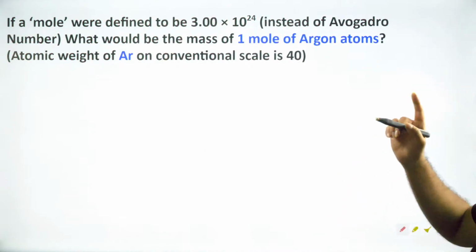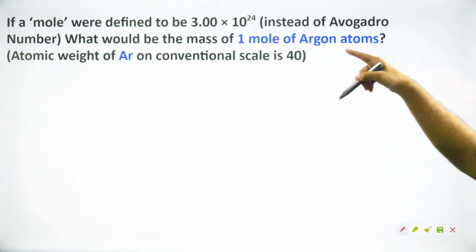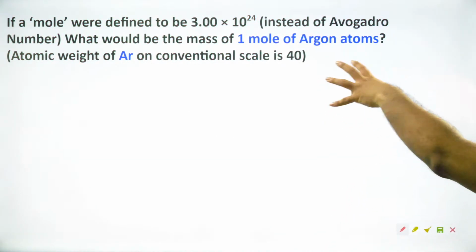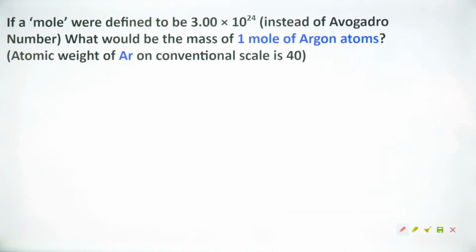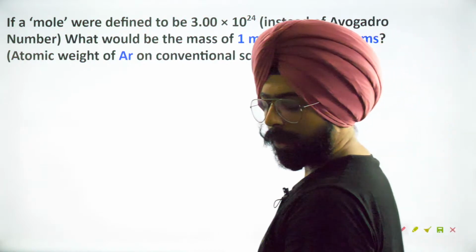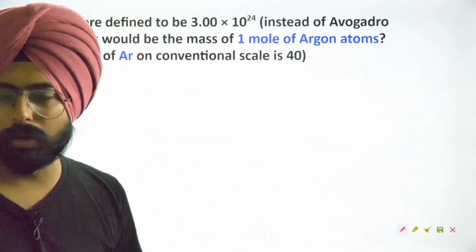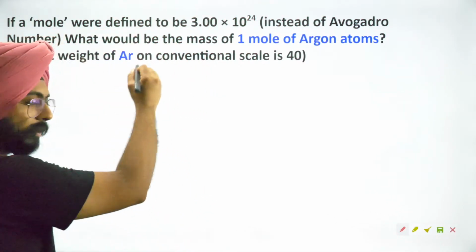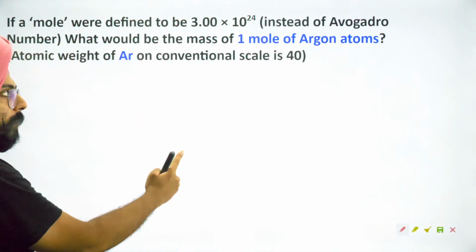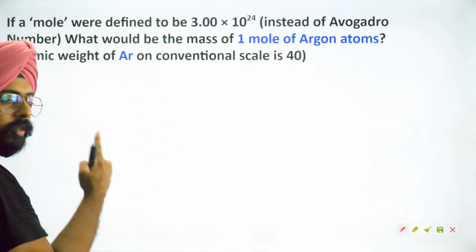So if a mole were defined to be 3 into 10 to the power 24 instead of the Avogadro number itself, what would be the mass of 1 mole of argon atoms? It won't be the same, Sarthak. Let me write this step by step for you. This question is very important.